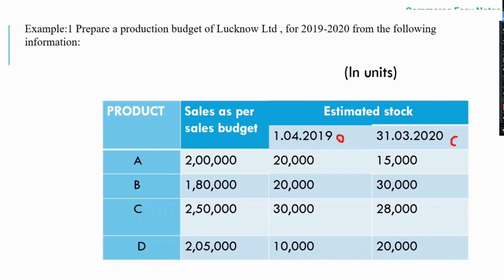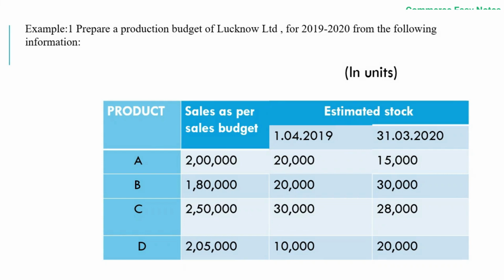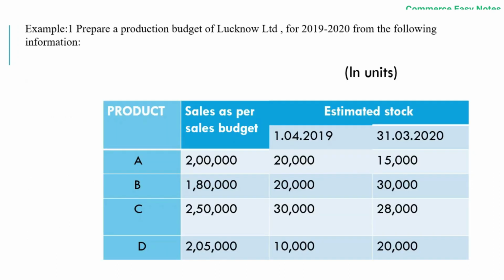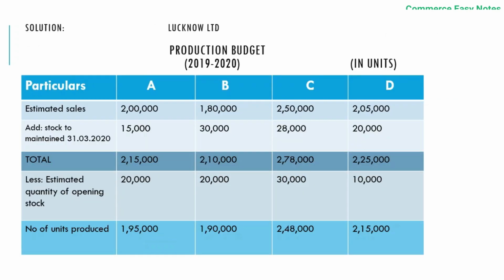So using the before said formula, we are asked to find out the production budget. The formula is: estimated unit sales plus stock to be maintained at the end gives you total production required, and then minusing opening stock gives you product to be manufactured. So this is the question part.